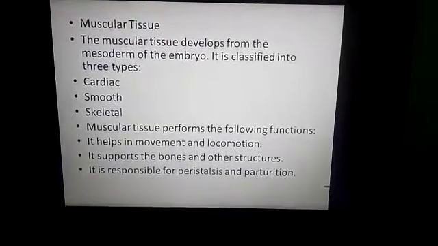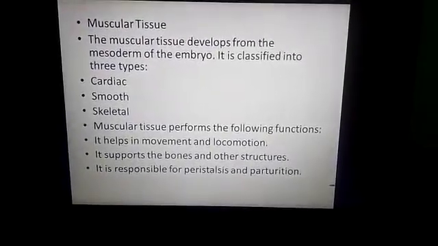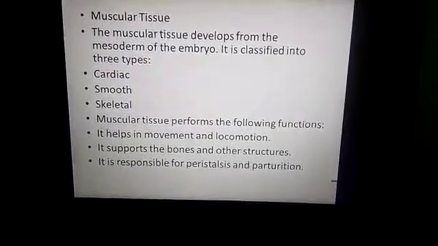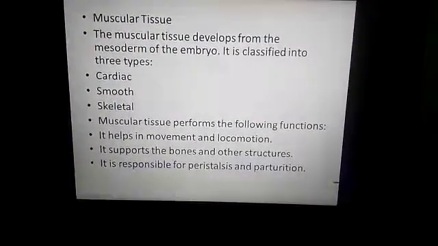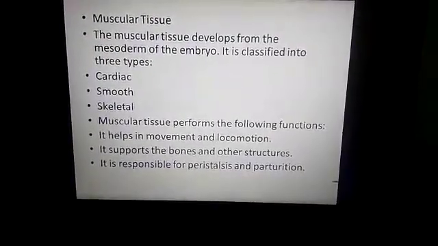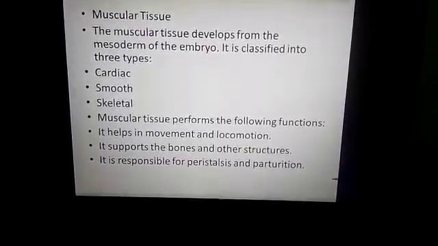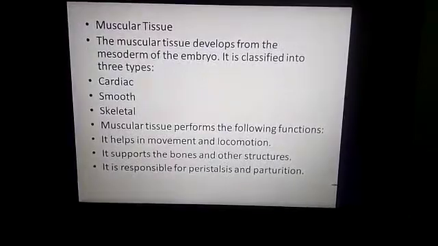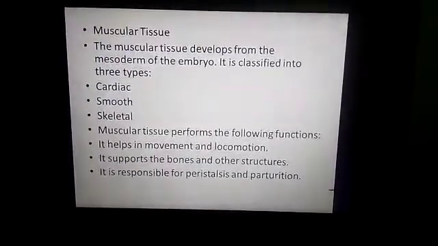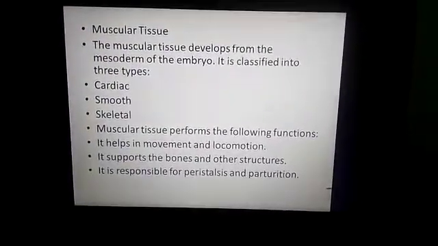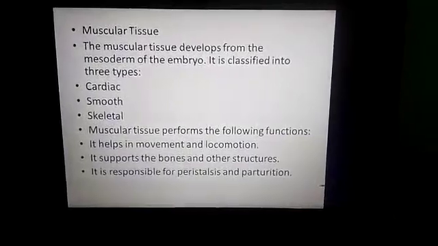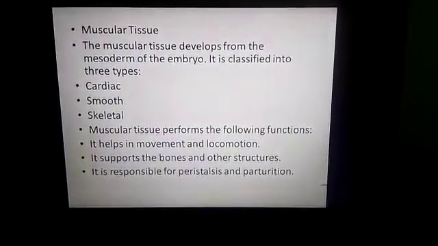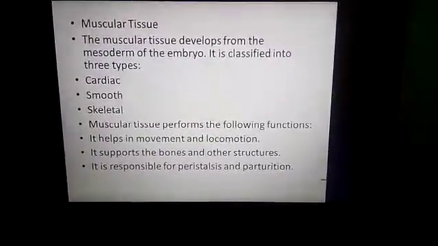The three kinds of muscles are striated muscle, unstriated muscle, and heart or cardiac muscle. Striated muscle includes skeletal, striped or voluntary muscles, and unstriated muscle includes smooth, unstriped or involuntary muscles, and heart or cardiac muscle. Muscle tissue develops from the mesoderm of the embryo.